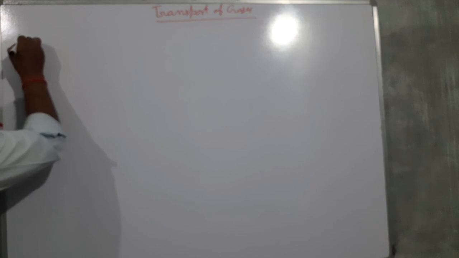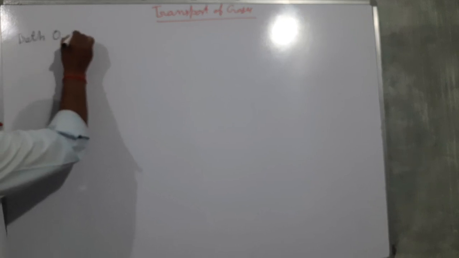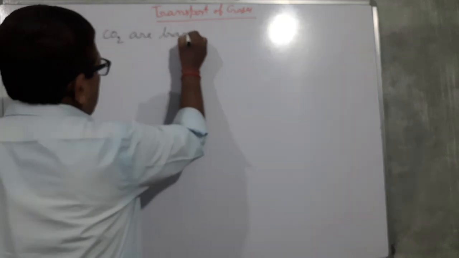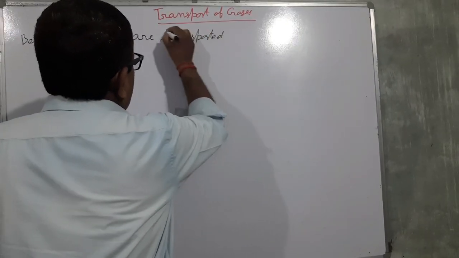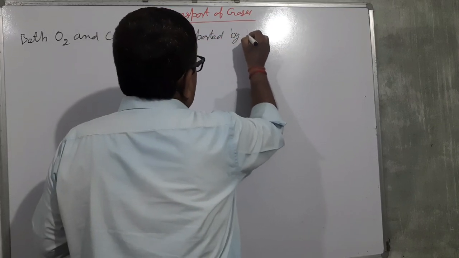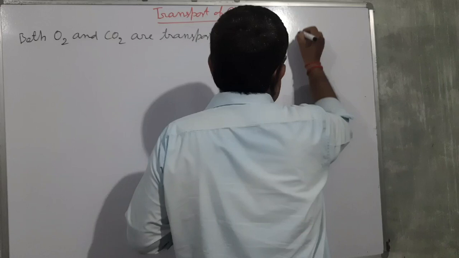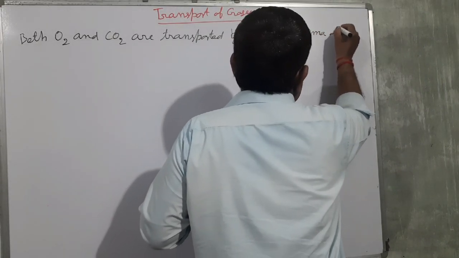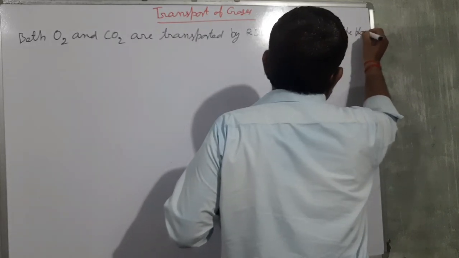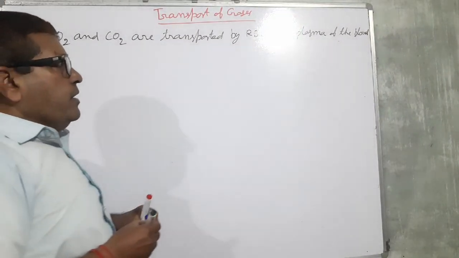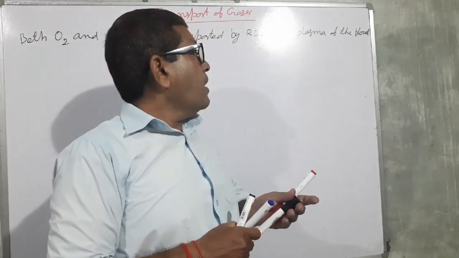So both oxygen and carbon dioxide are transported by RBCs and plasma of the blood.